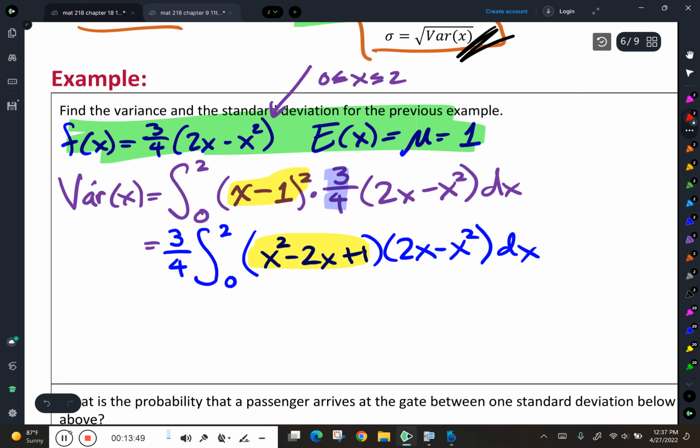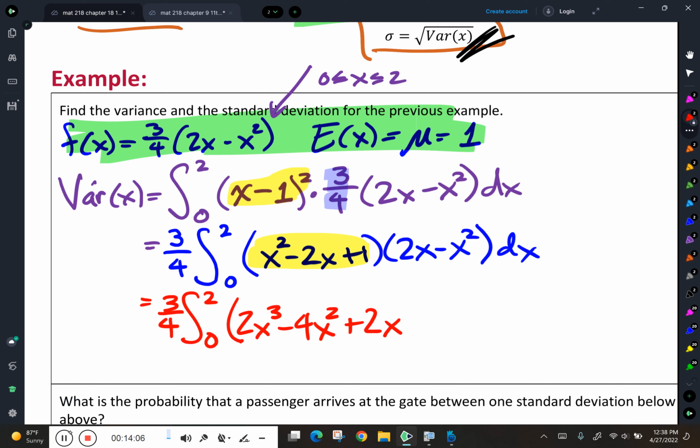Now I'm going to just do a little more math. I got 3/4 times the integral from 0 to 2 of, let's see, I'm going to have a 2x cubed minus a 4x squared plus a 2x. Okay. Let's see, so I took all three of those and multiplied that first term to get those three. Now I'll take all three of those and multiply them by the second term. And so that's going to give me a minus x to the 4th, a plus 2x cubed, and a minus x squared dx.